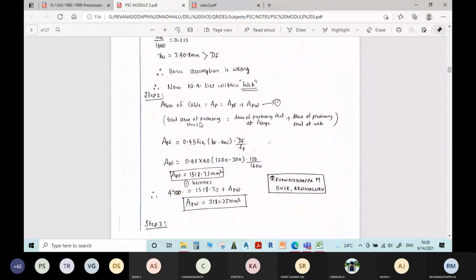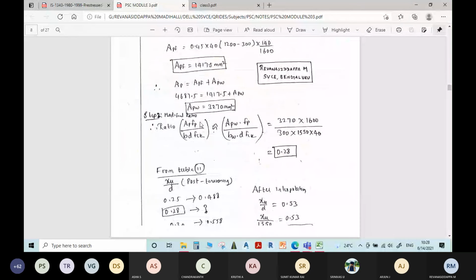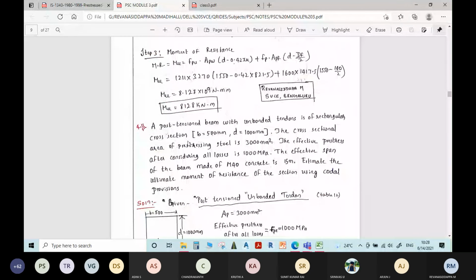How many have we completed? Now 3 problems are over. Note down the fourth problem.